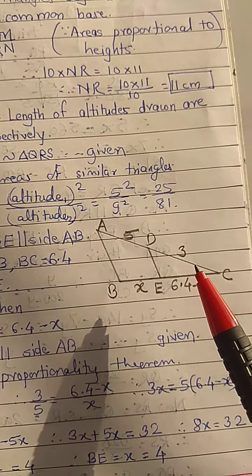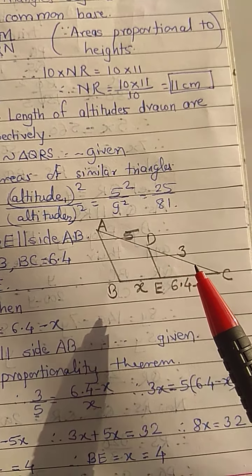BC is 6.4, and if we assume that BE is X, then EC will be 6.4 minus X. Okay, see here, BE equal to X, then EC will be BC minus BE. It is 6.4 minus X. Value of BE and EC are not given, so we will say that BE is equal to X. Value of BC is given as 6.4, then this will be 6.4 minus this X.